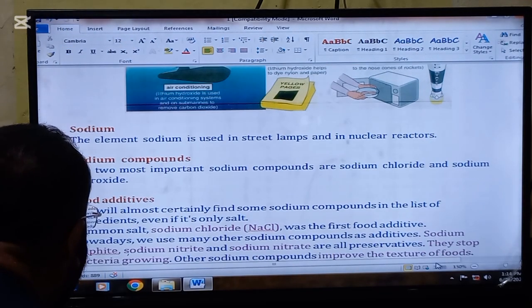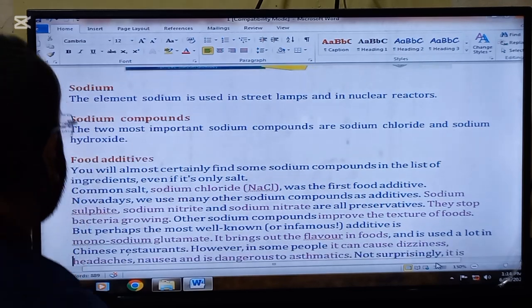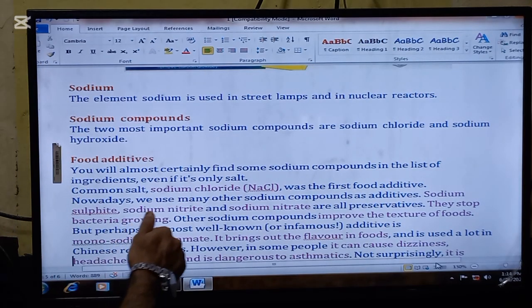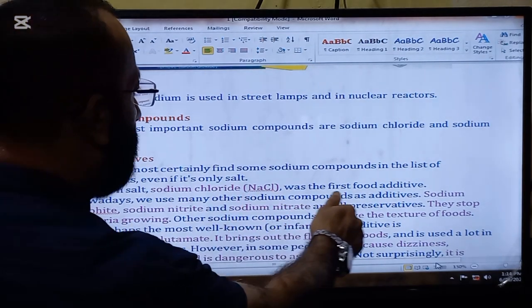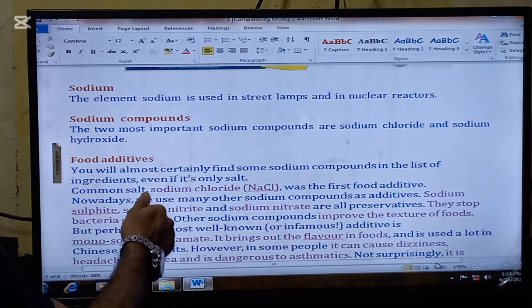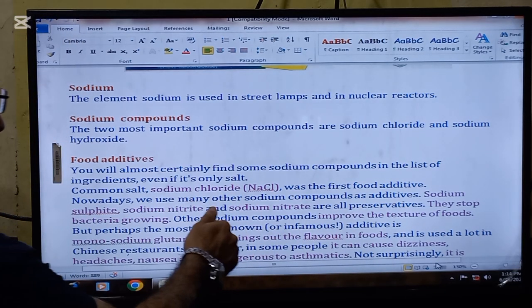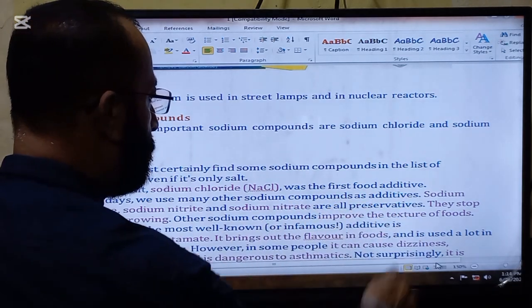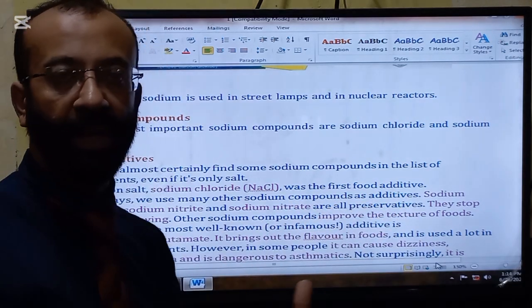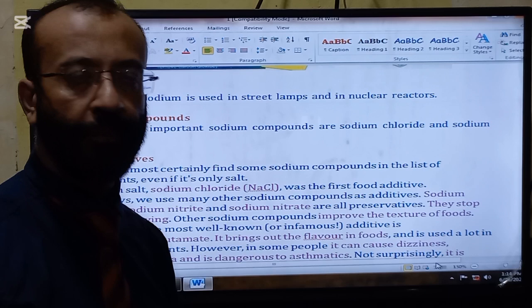Okay, these are used as food additives. You will almost certainly find some sodium compounds in the list of ingredients, even if it's only salt. Common salt, sodium chloride NaCl, was the first food additive that is used in daily life's food.